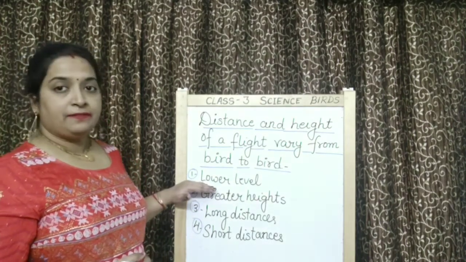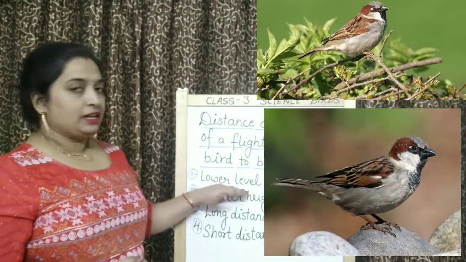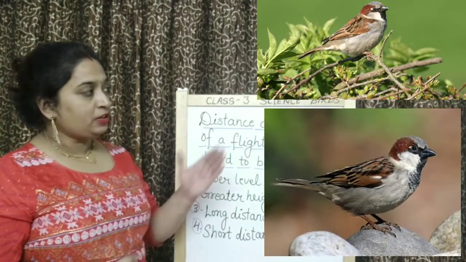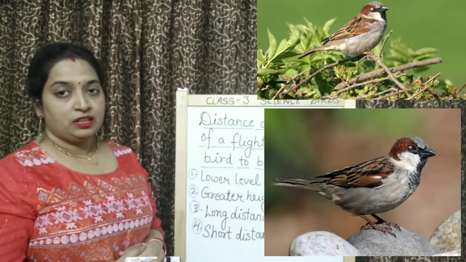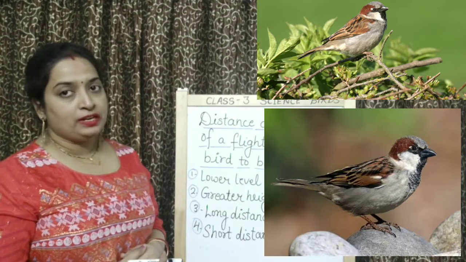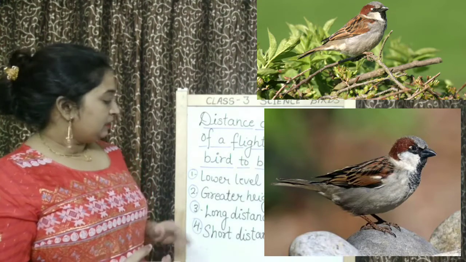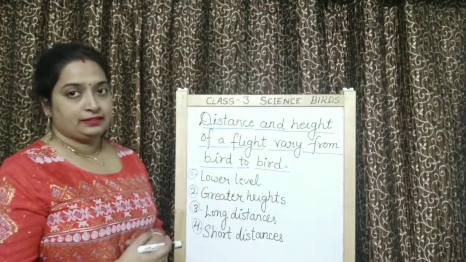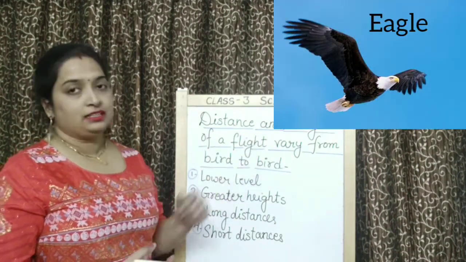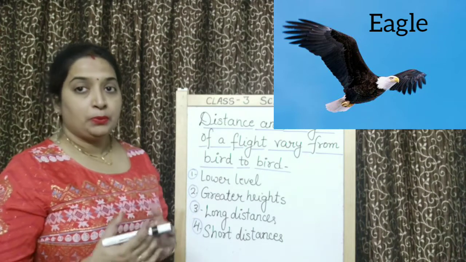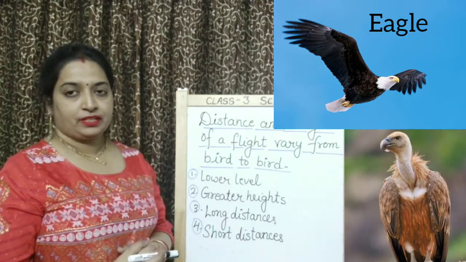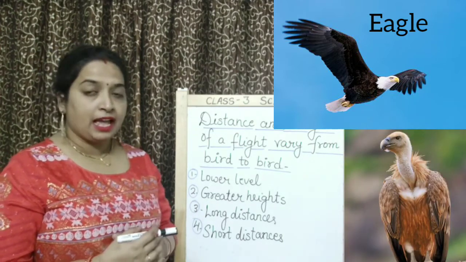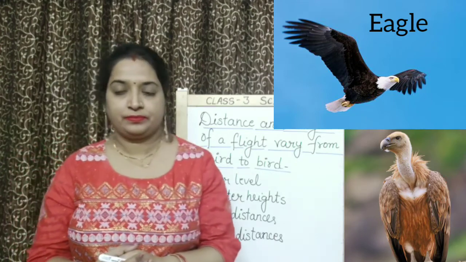Some birds, they fly at lower level. Like you can see sparrow. Sparrow flies at lower levels. Then some birds, they fly at greater heights. Like eagle, vulture, kites, they fly at higher levels.